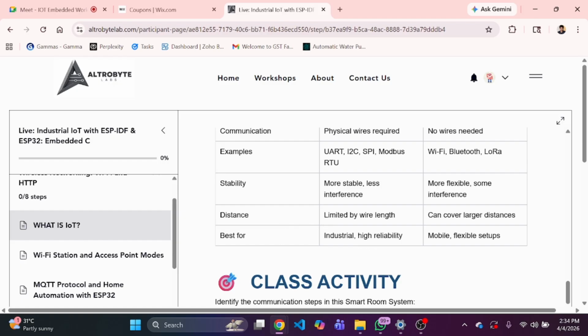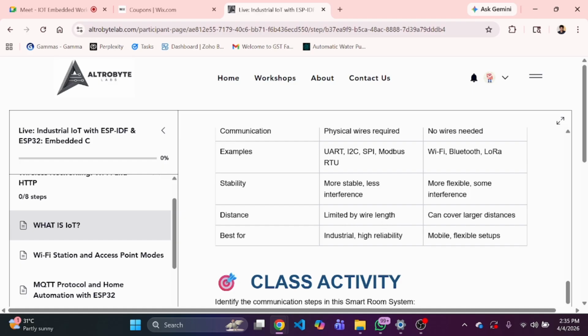For wired communication, there is a limitation to transmit or receive data, right? Because every wire has its own resistance, so data may be lost as we increase the distance of the wire.